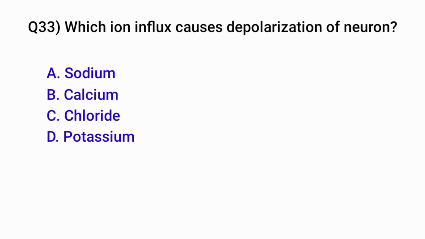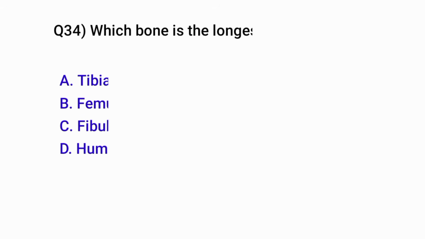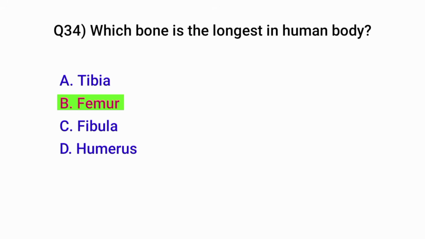Question number 33. Which ion influx causes depolarization of a neuron? Correct option is A. Sodium. Question number 34. Which bone is the longest in the human body? Correct option is B. Femur.